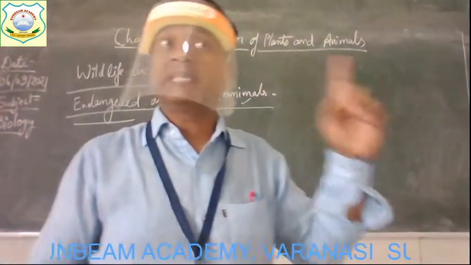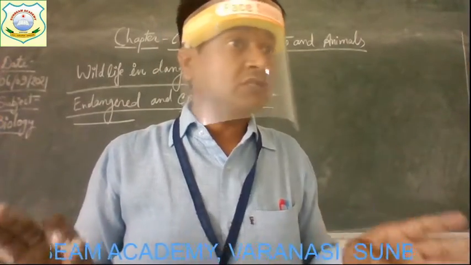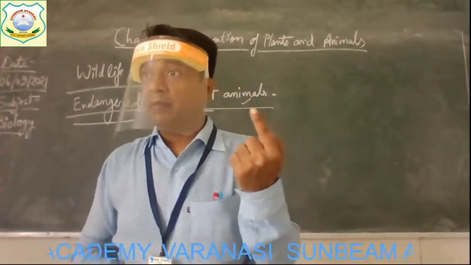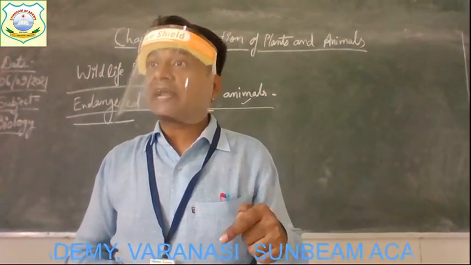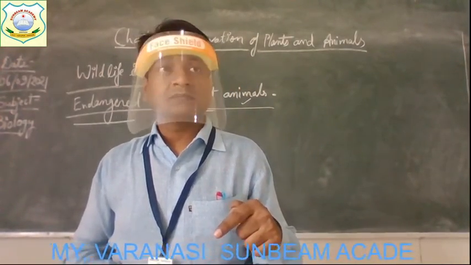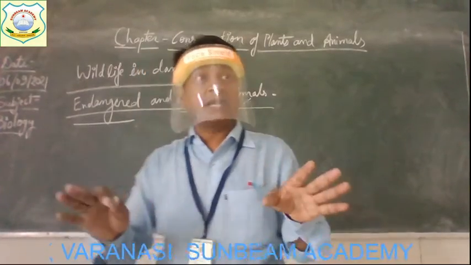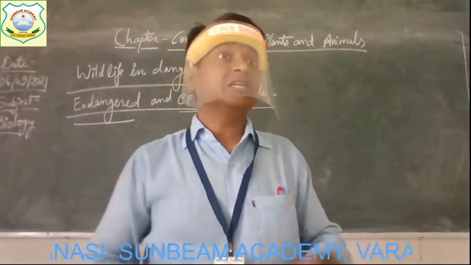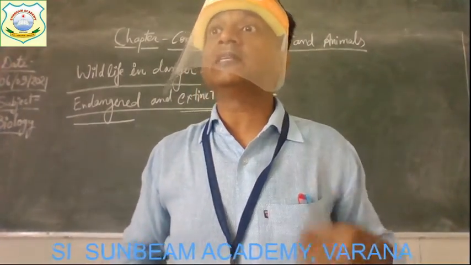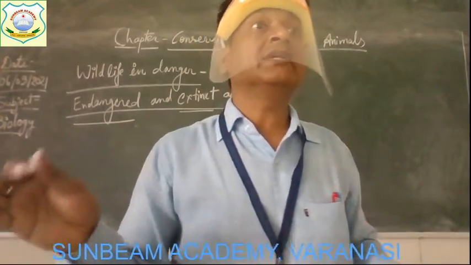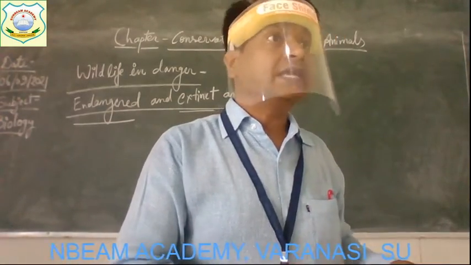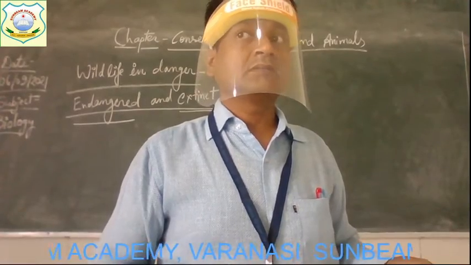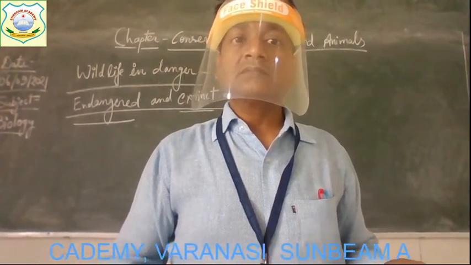Like one very common example, dinosaurs. Dinosaurs are extinct animals. Not a single member of that species is left right now. Get it? Understood? That is why endangered animals must be protected. There is a demand, a requirement, a need to protect endangered animals right now. Otherwise, they will also become extinct like the dinosaur. Okay, clear everyone?